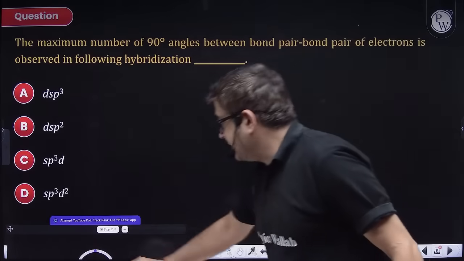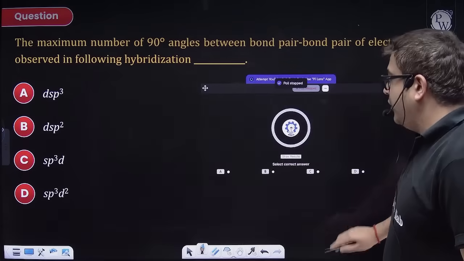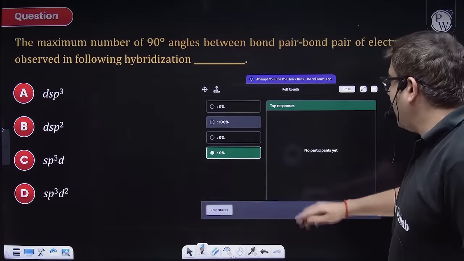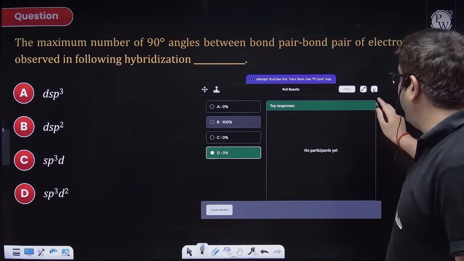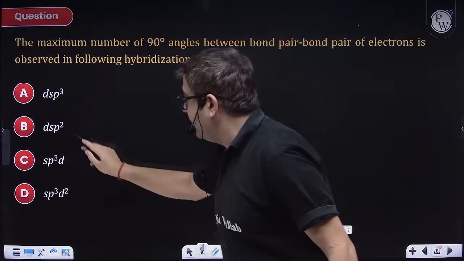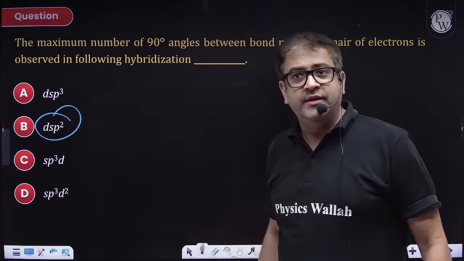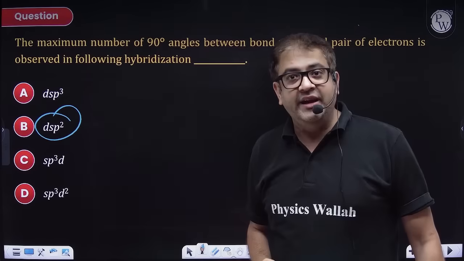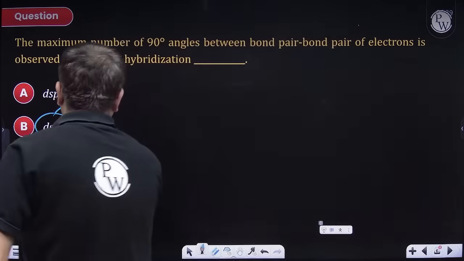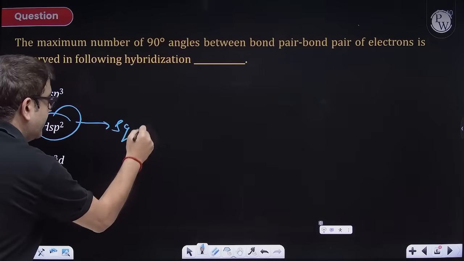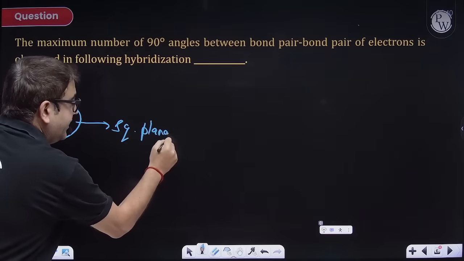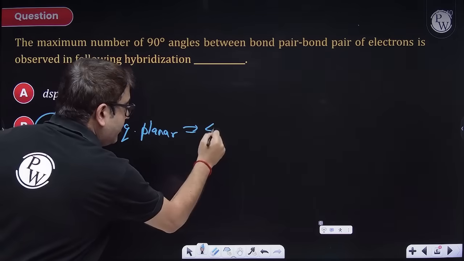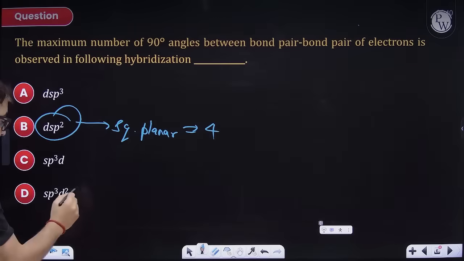Now, I guess this question is also quite doable because it is asking how many. No, beta. Oh my God, what have you done, guys? dsp2 you have answered. Why dsp2? It will have 90-degree angles because this will give you a shape of square planar. Agreed. But how many 90-degree bond pairs will you have? Sir, 4. Just 4. What about sp3d2?